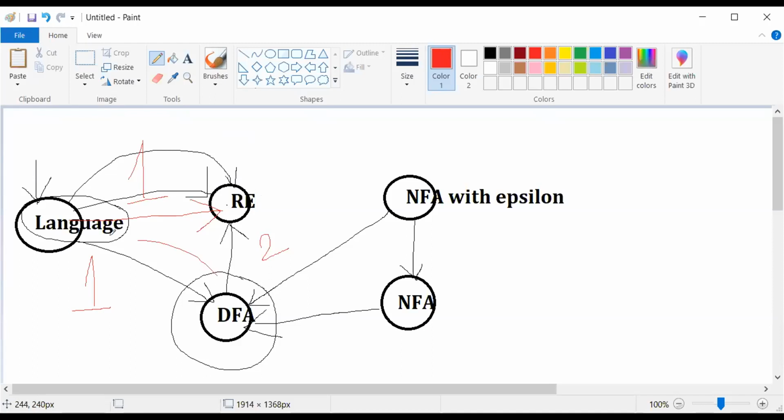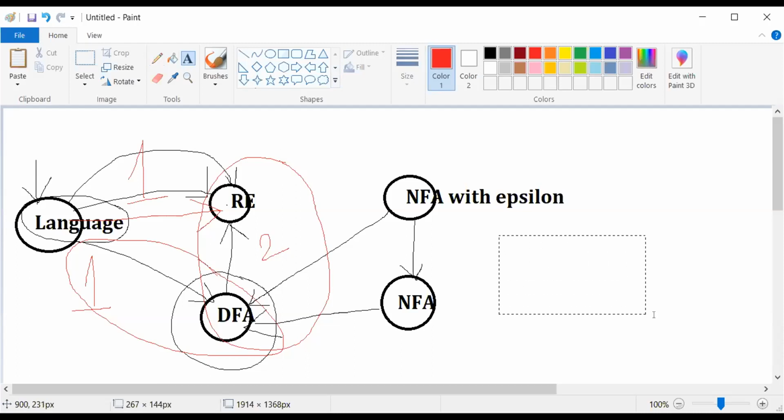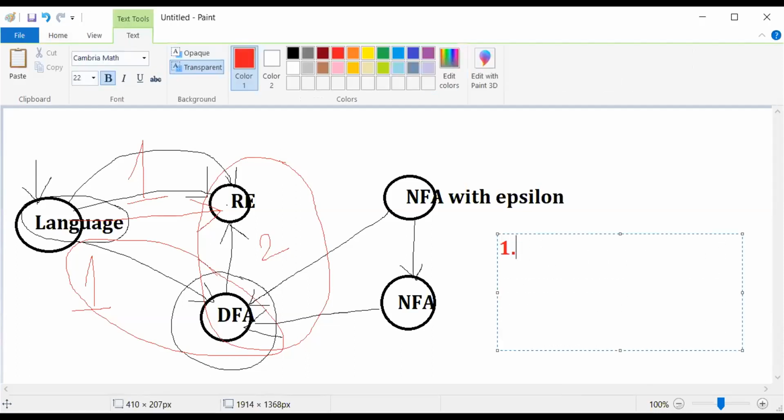Already we have seen how to construct DFAs once some language has been given to us. Now the second part which we are going to see is, if I give a DFA to you, how do you construct the regular expression for that? For that, we have multiple methods available. Out of those, the first method which I am going to discuss here is Arden's theorem, which is a very simple method.